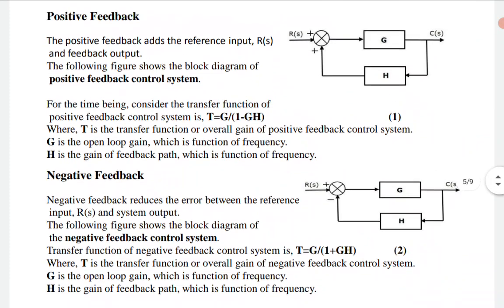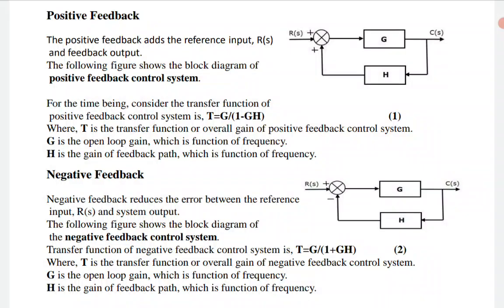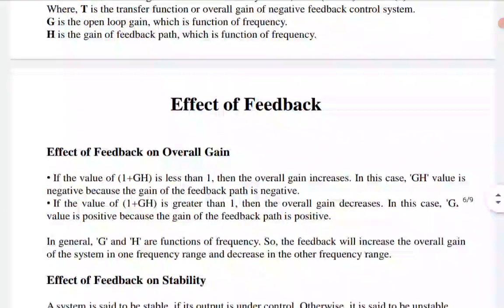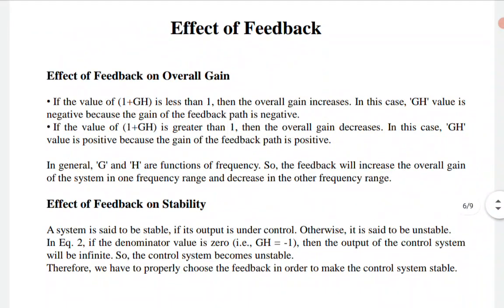The respective two diagrams remain the same, only the gain is changed. That is the actual scenario. So here G is the open loop gain, which is a function of frequency, and H is the gain of the feedback path, which is also a function of frequency. Again I am repeating, those are H of S and G of S respectively, and S is sigma plus j omega.